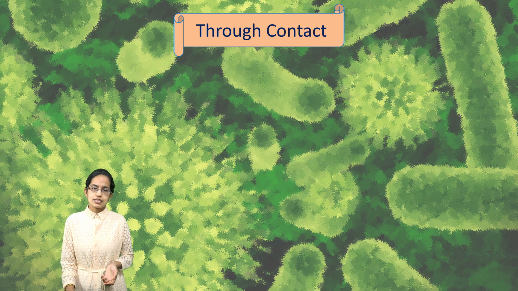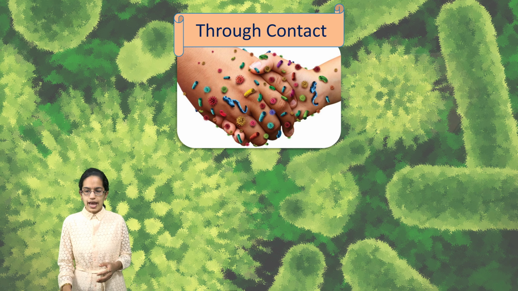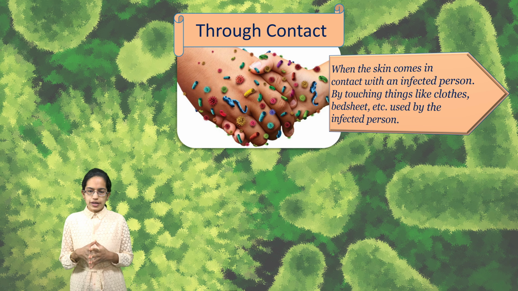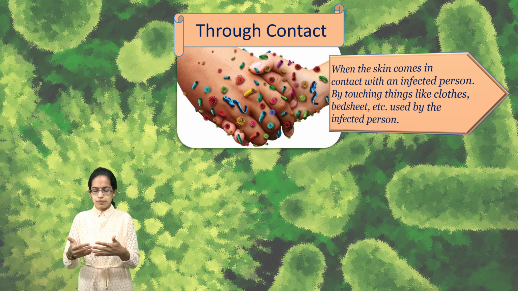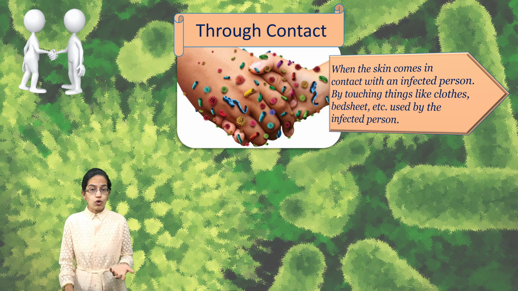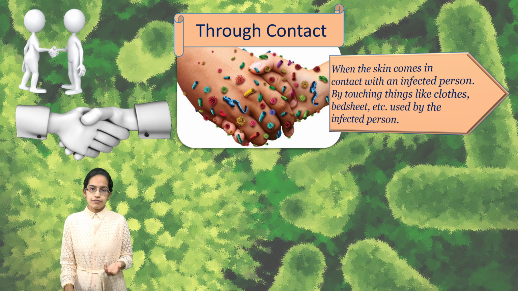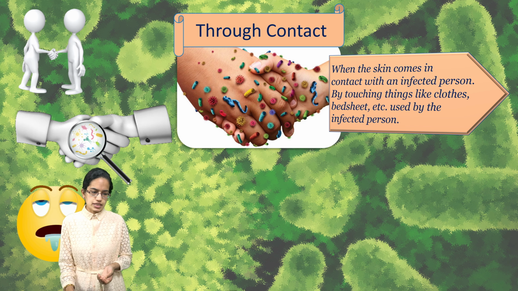The next classification that we talk about is diseases which are caused by contact. Those that are caused by contact can be through the infected skin of a person. These could be by touching or using things that have been infected, for example, towels, bed sheets, or any infected person. Shaking hands with an infected person is another example of this.